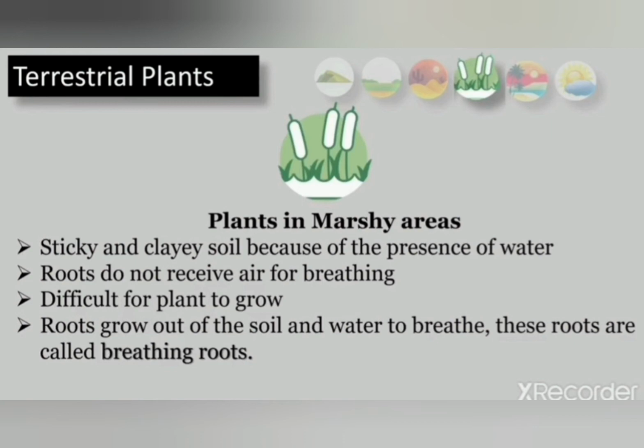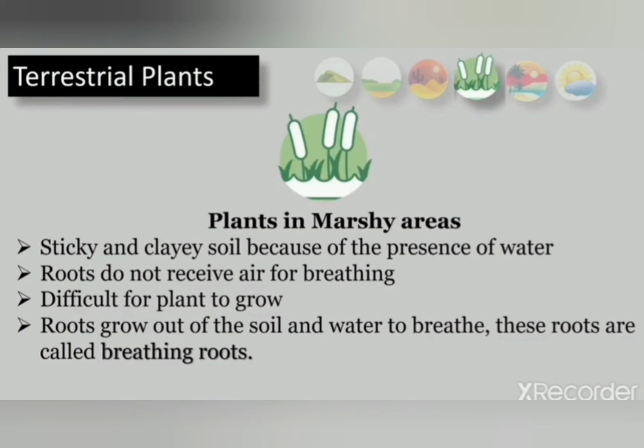Okay student, the roots of the plants growing in marshy areas grow outside the soil and water, as mud is poor in oxygen content. Such roots are also known as breathing roots. An example is mangrove trees.